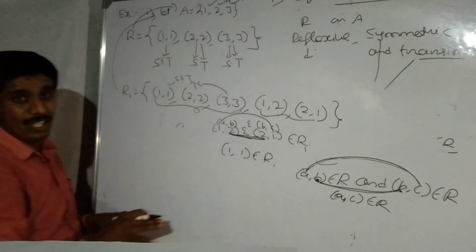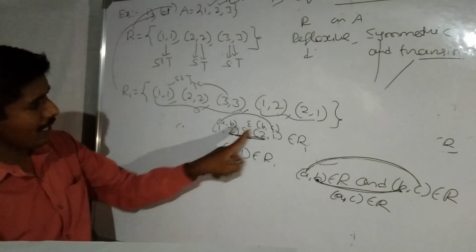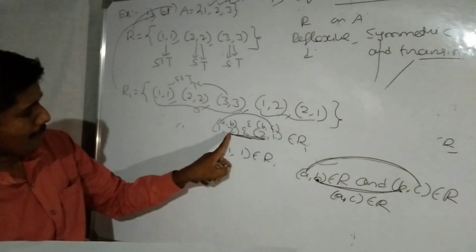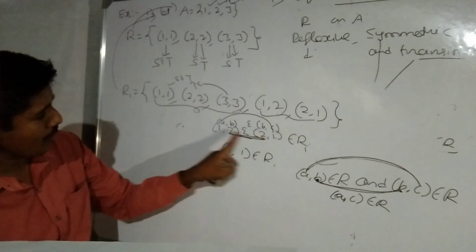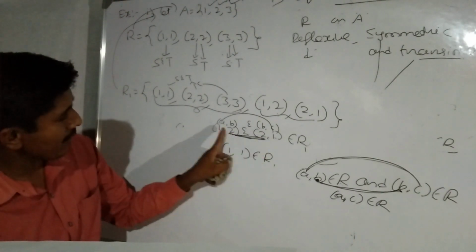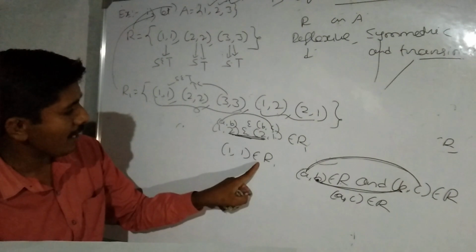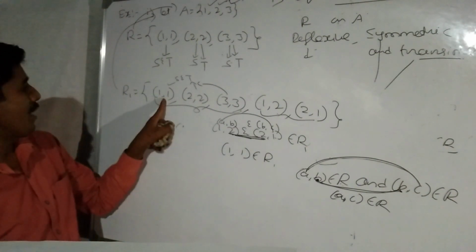Therefore, it is transitive. A,B and B,C have equal middle elements, and A,C, which is 1,1, belongs to the relation.